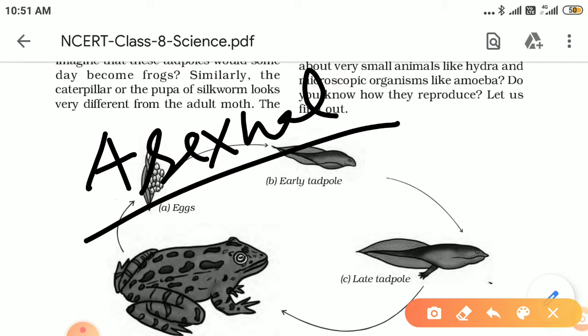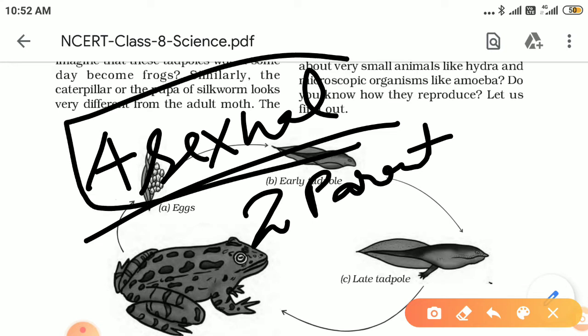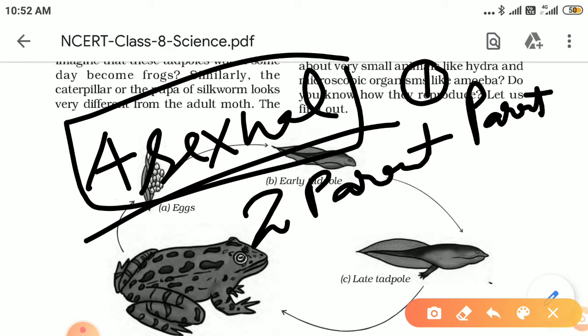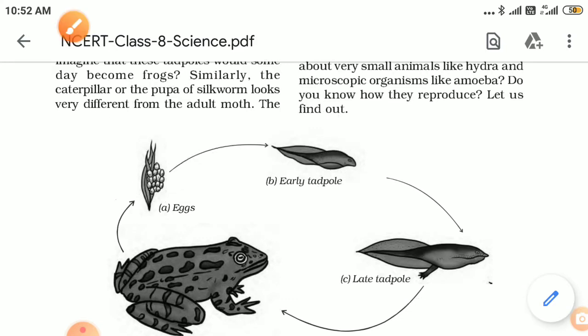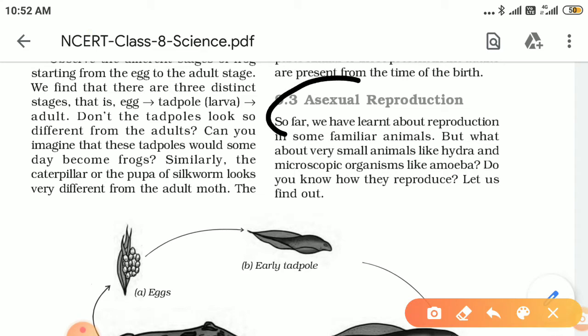As you are aware, in sexual reproduction two parents are always needed. One of the parents is the male parent, which we call the father, and the other is the female parent, which we call the mother. But asexual reproduction requires only one parent, and that single parent is not classified with any particular sex. We can't call it a male or a female, we just call it a parent. Clear? Okay.